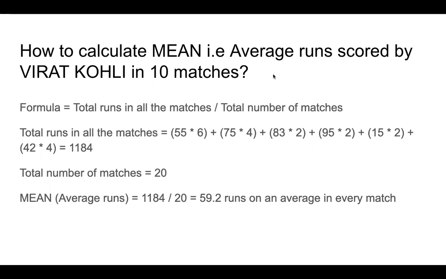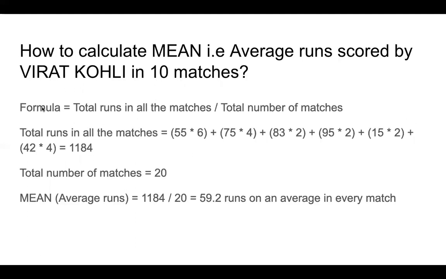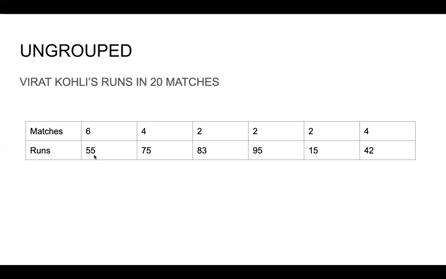So how to calculate mean? That is average runs scored by Virat Kohli in, this is actually 20 matches. Okay, not 10 matches, 20 matches. So what is the formula? The formula is total runs in all matches. So he scored these many runs and in these many matches. So in 6 matches he scored 55 runs. So total how many runs did he score? In 6 matches he scored 55 runs, so you have to multiply this. So 55 plus 55 plus 55 plus 55, 55, 55, 6 times.